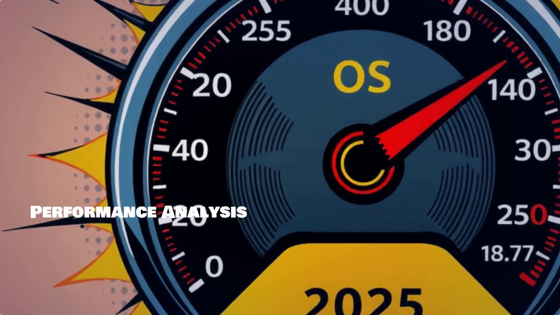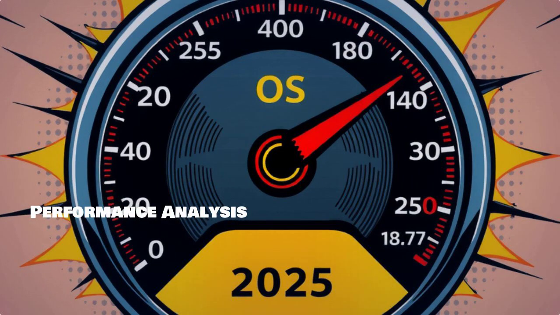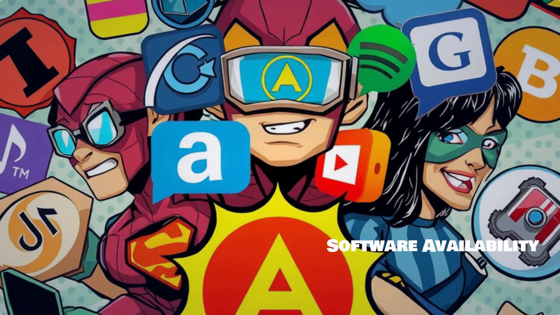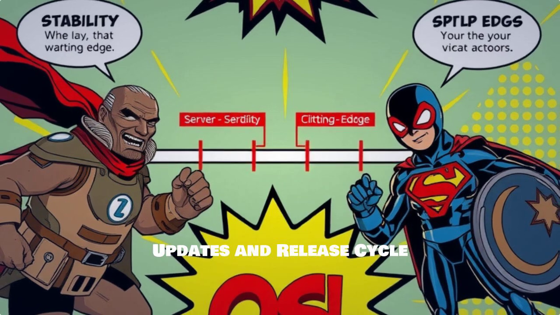In terms of performance, we will analyze the speed, efficiency, and resource usage of both systems. Let's discuss software availability. What pre-installed applications come with Elementary OS and Fedora, and what's the community support like? Next up, we have updates and release cycles. Is stability or cutting-edge features more crucial for you?